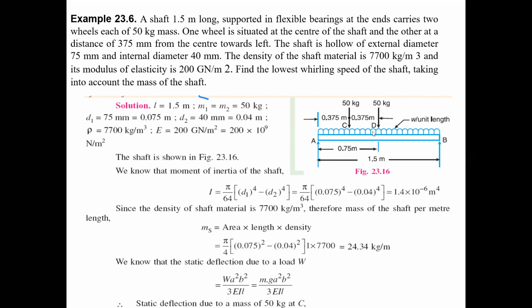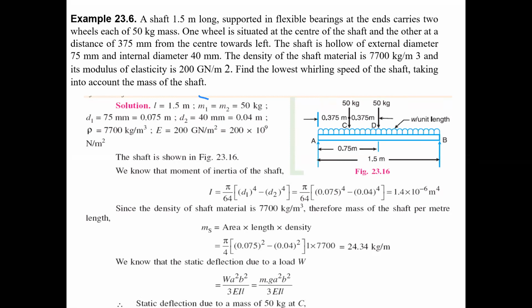Now when we have to draw the diagram, the shaft length is 1.5 meters, and first you have to find out the moment of inertia of the shaft. Someone raised a doubt about the mass of the shaft.